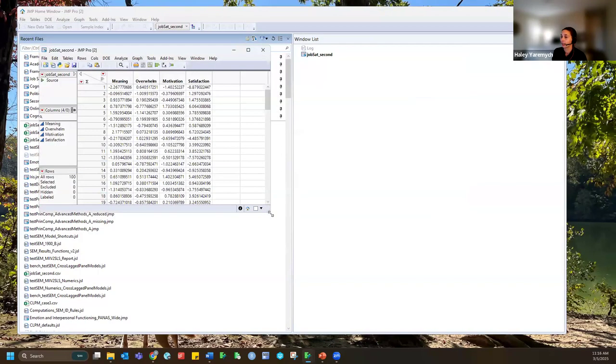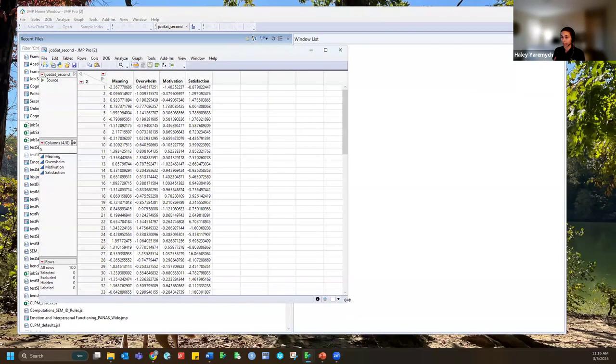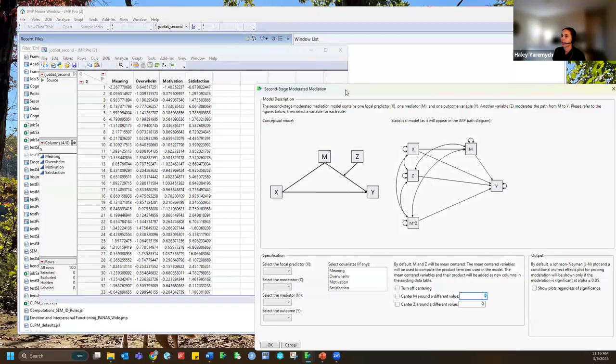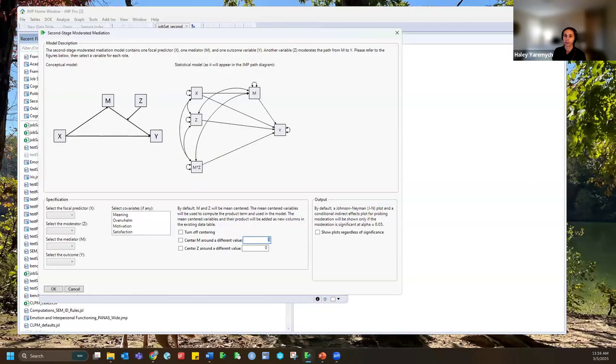These are all data sets that I simulated to be consistent with that example that I went over earlier. So we just have our 4 variables here: meaningfulness of our work, overwhelm, motivation, and satisfaction. I'm going to go to my add-ins, and when I hover over the moderation and mediation add-in, I have my 3 options, each of those 3 models that I just introduced. I'll go to second stage, and this is what I see.